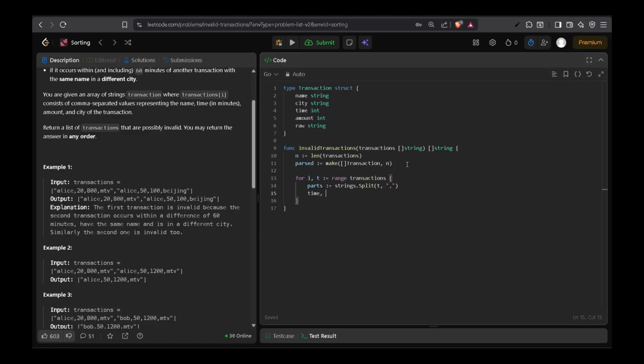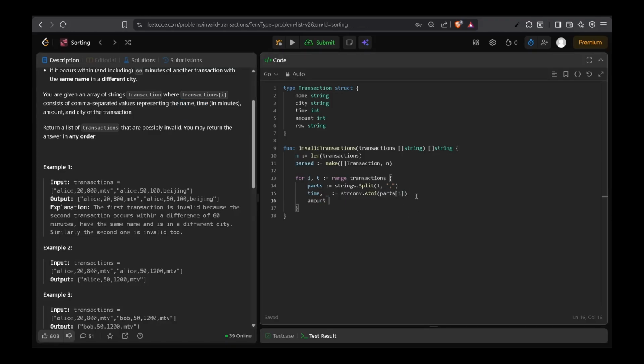Then time will become parts of which one? The time comes in the second place, so parts of 1, right? First index.